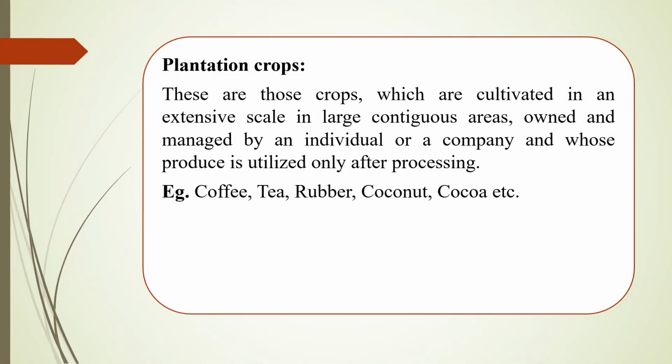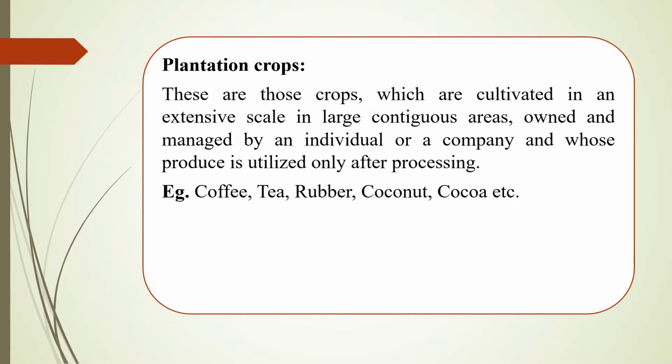Next main branch of horticulture is plantation crops. Plantation crops are those which are cultivated in an extensively large area, owned and managed by an individual or a company, and whose produce is utilized only after processing. Examples of these plantation crops include coffee, tea, rubber, coconut, cocoa, etc.